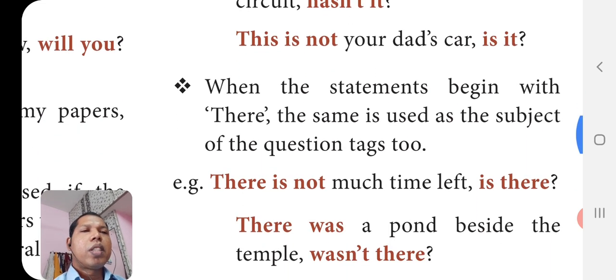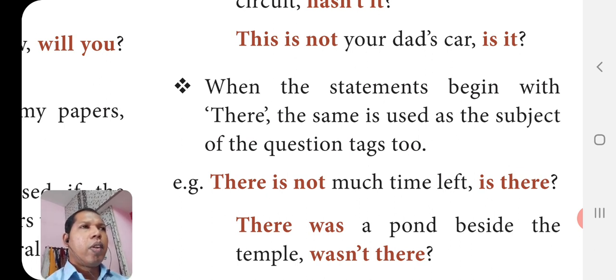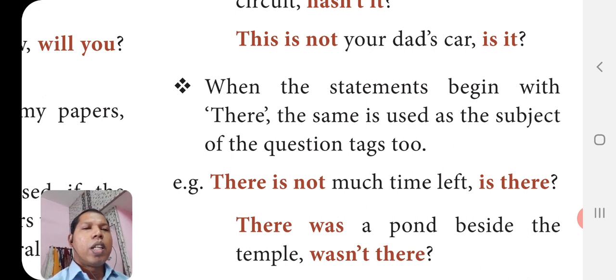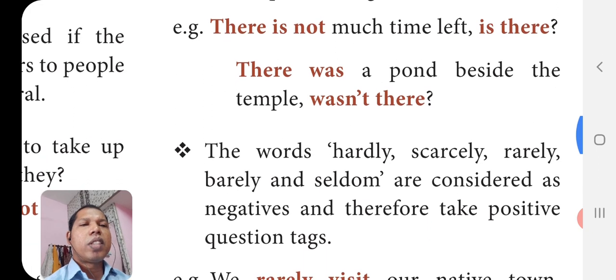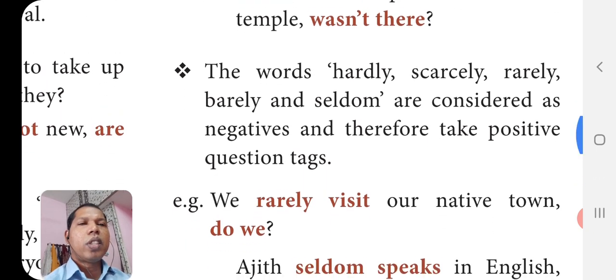When the statements begin with there, the same is used as the subject of the question tags too. So we are mostly using I, we, you, he, she, it, they, these 7 pronouns in the question tag. When the sentence is beginning with there, we have to use there in the question tag. So, there is not much time left, is there? There was a pond beside the temple, wasn't there? So not wasn't they, wasn't there.